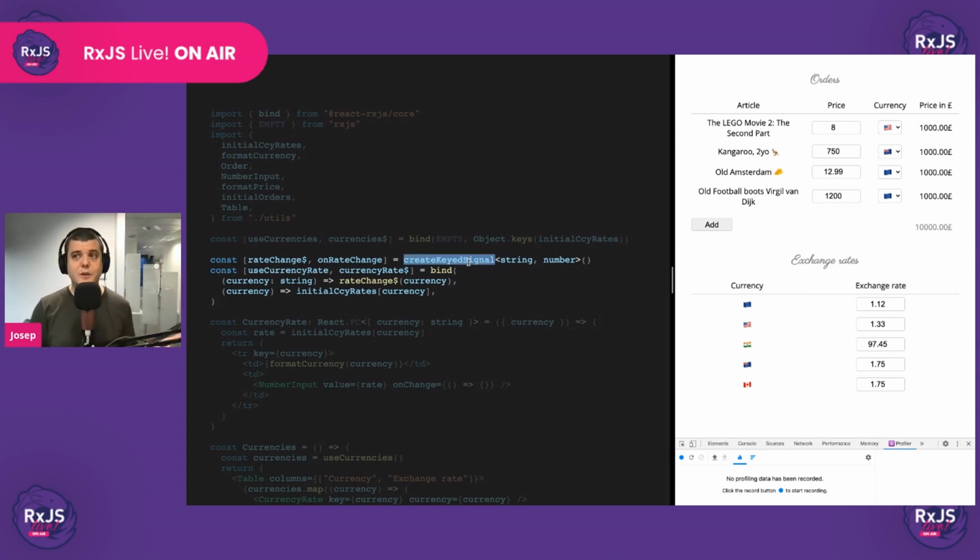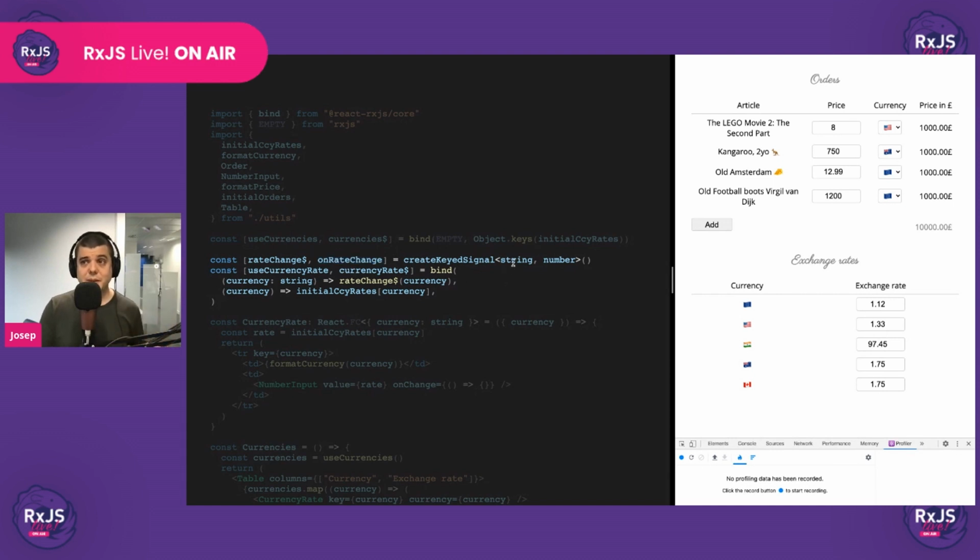We have another util called create signal, but here we're going to be using create key signal, okay? Create key signal returns a function for accessing the observable of each instance. This is what we call a factory observable, and it's something very useful in the context of React-RxJS. And then it returns an event emitter.